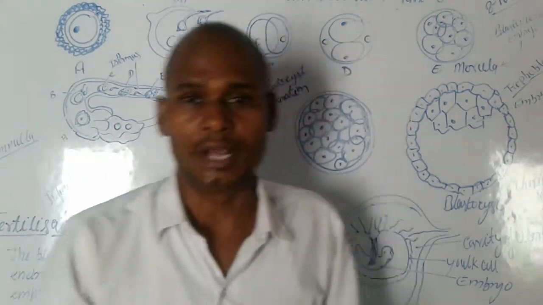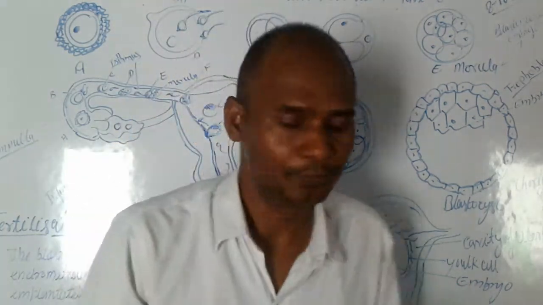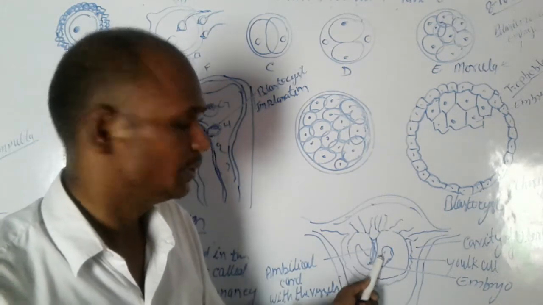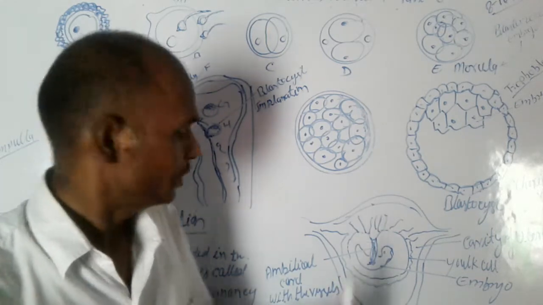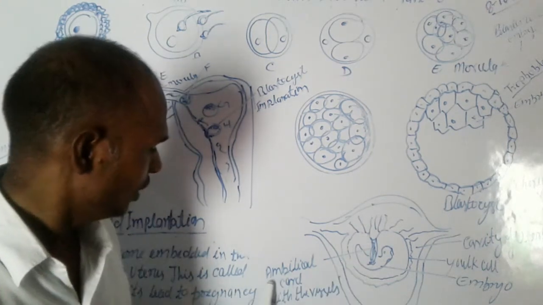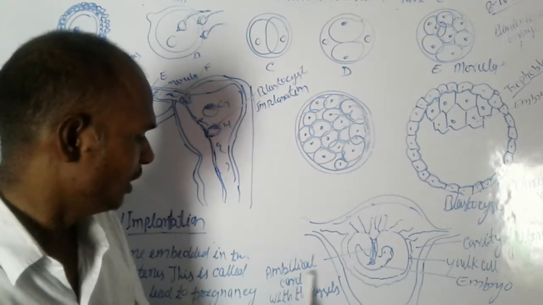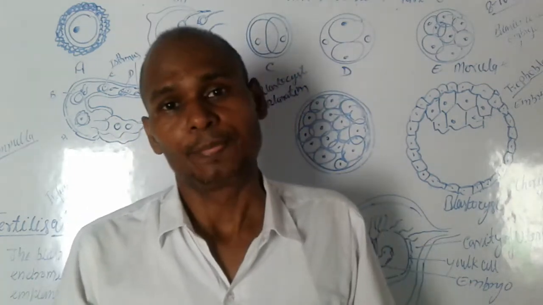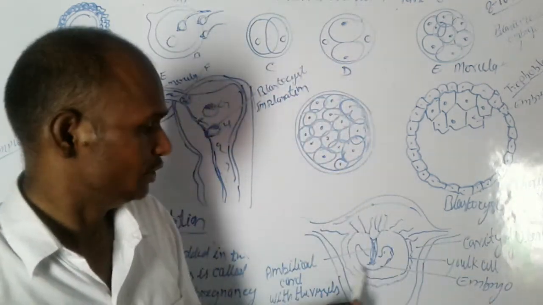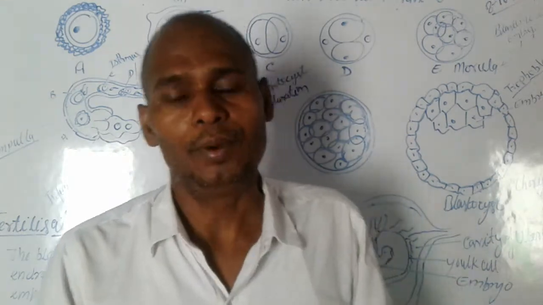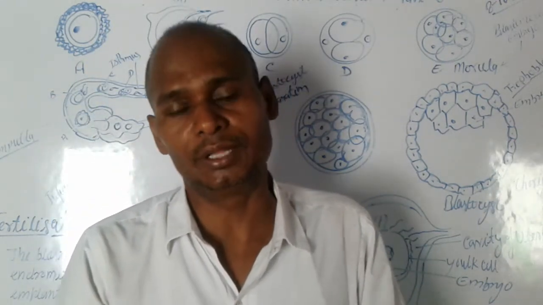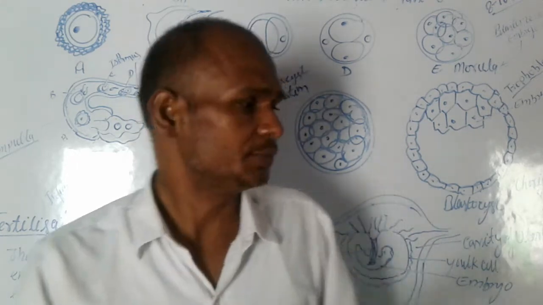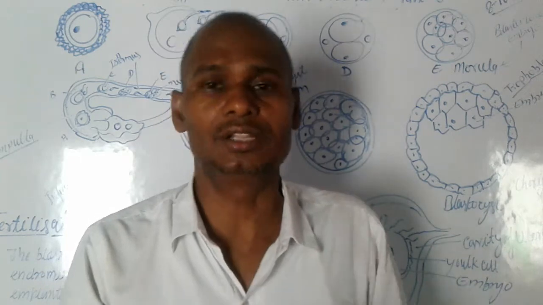Umbilical cord means navi in Hindi, the placenta cord attached to the embryo. The embryo grows, and after 9 months it is released from the female body. This is birth.